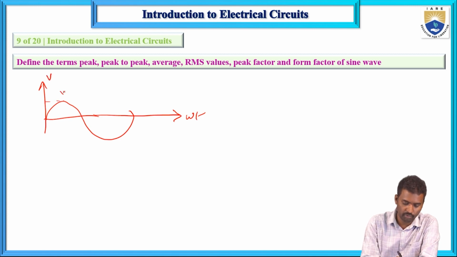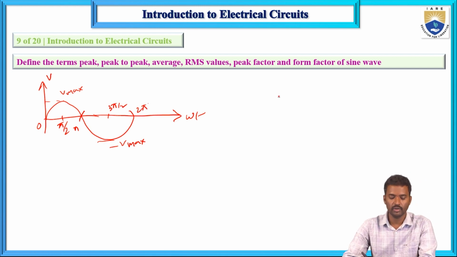This is the maximum value, V maximum, and this is negative V maximum. The axis marks are 0, pi by 2, pi, 3 pi by 2 and 2 pi. Now here peak value is V maximum.